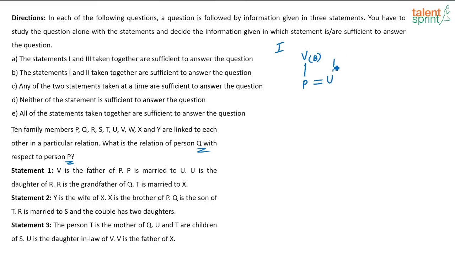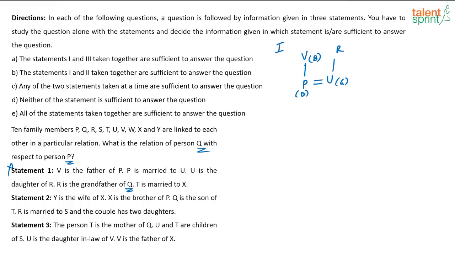U is the daughter of R, and R is the grandfather of Q. T is married to X, whatever, right? Basically here the gender of Q is not known. Unless I know the gender of Q, I cannot say in what way Q is related to P. That is very important, the primary thing. I also have to know where Q will come in the family tree, so that I can find the relationship between P and Q, but definitely the gender of Q is required. So using statement 1 alone, I am not able to arrive at the answer for sure.